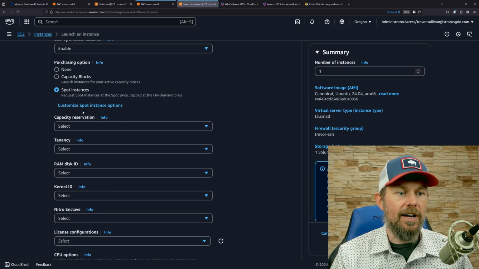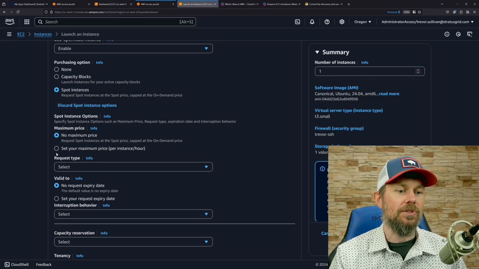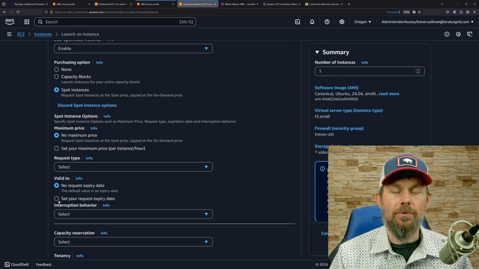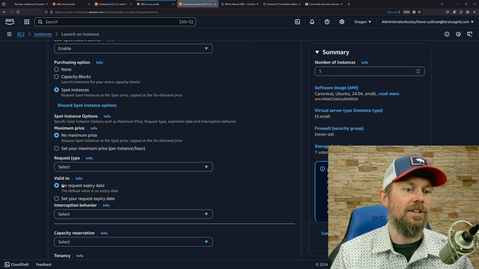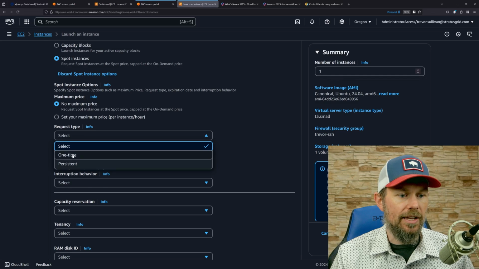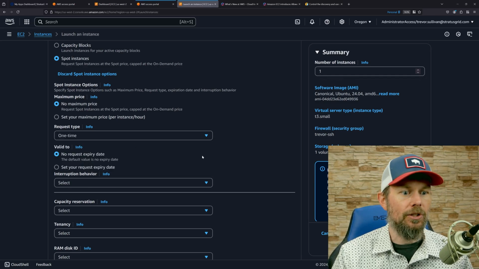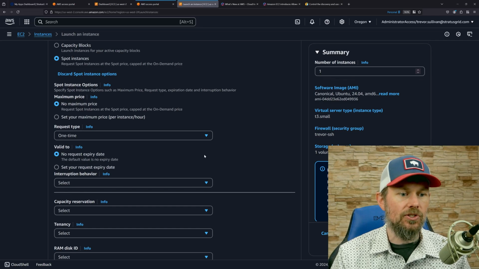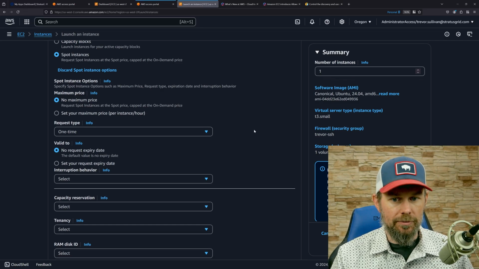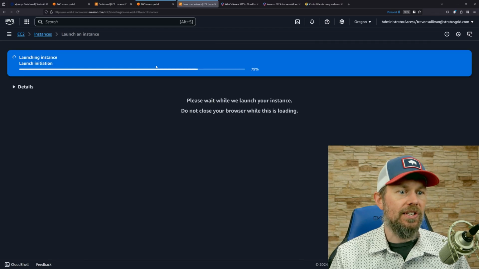I'm also going to choose spot instances down here because typically when you're doing development work or testing work, you don't really need to be paying full on-demand hourly price for your instances. So I'm just going to go ahead and choose a one-time instance here. So once it's shut down, terminated, it's just gone. That's not persistent. All right, so we'll go ahead and launch this instance.